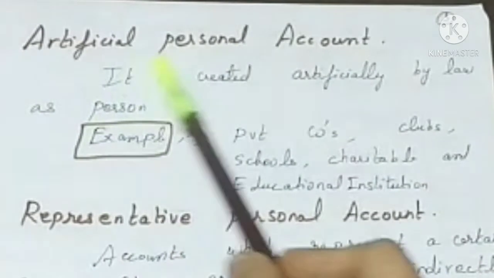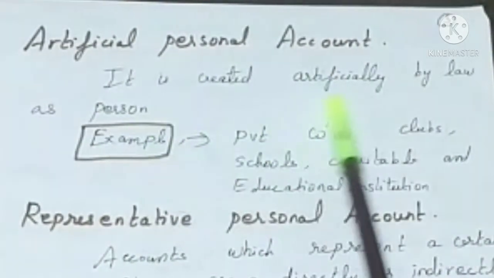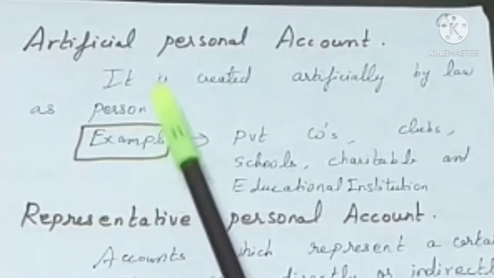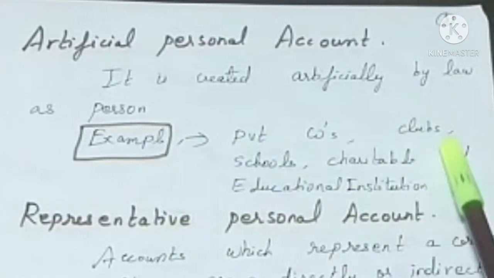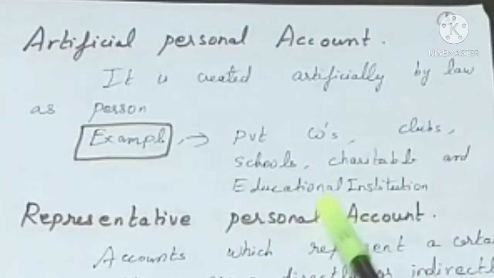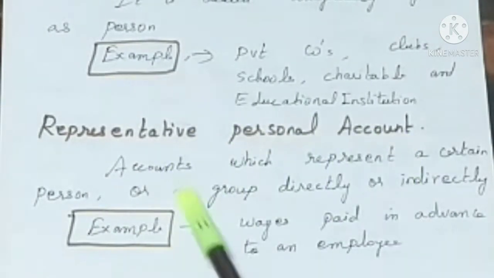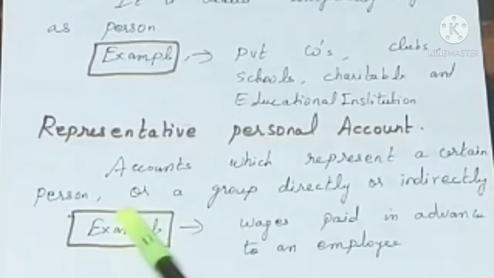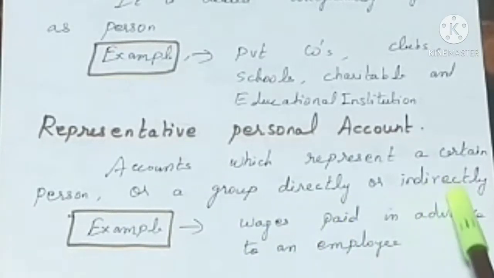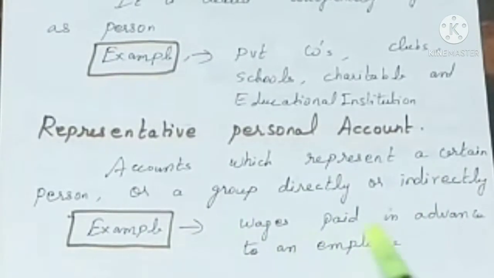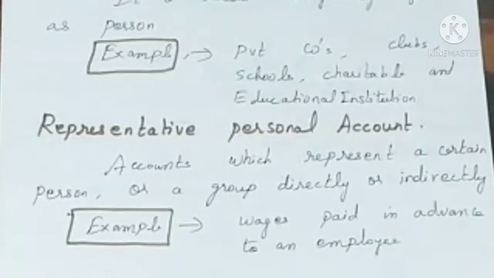What is an artificial personal account? It is created artificially by law as a person. Examples: private companies, clubs, schools, charitable and educational institutions. And what is a representative personal account? Accounts which represent a certain person or a group directly or indirectly. Example: wages paid in advance to an employee.